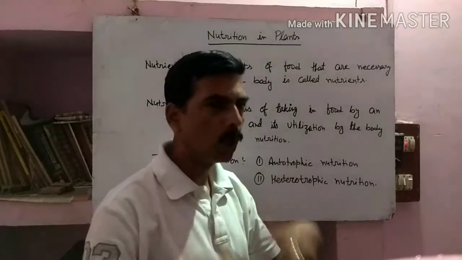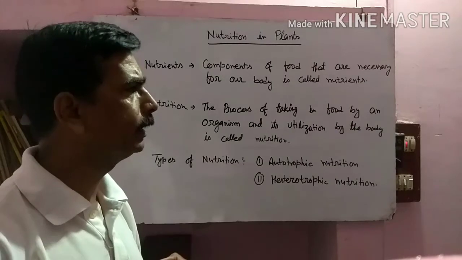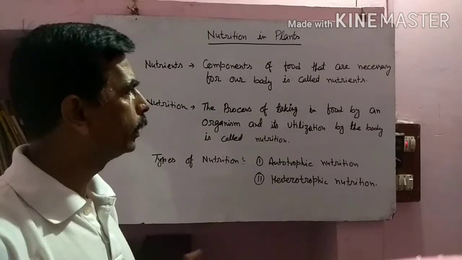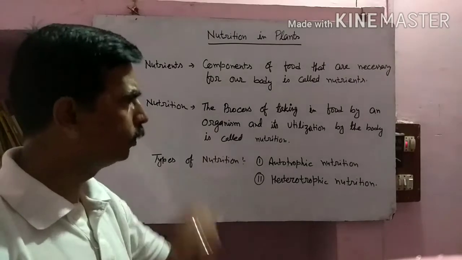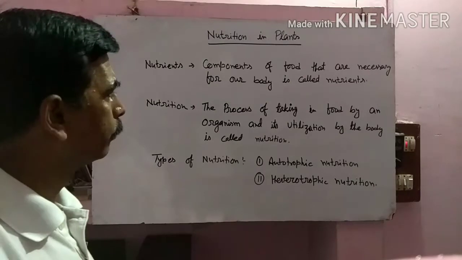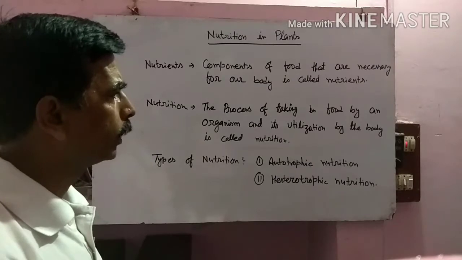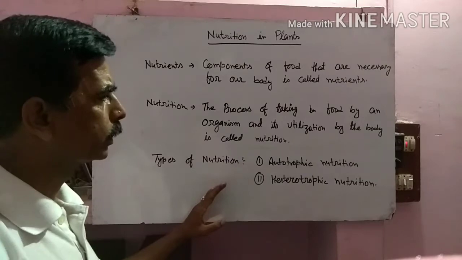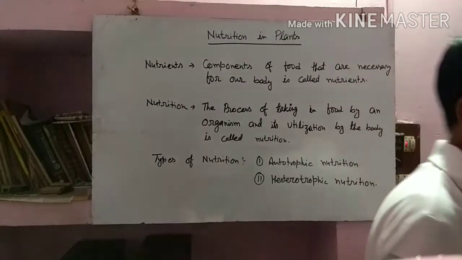The body absorbs that food. The food we take does not remain as it is in our body. It is digested, and that is the process of nutrition. The body takes the food and utilizes it to make blood and other things and to give us energy to do different tasks, which is called nutrition. There are generally two types of nutrition: autotrophic and heterotrophic.